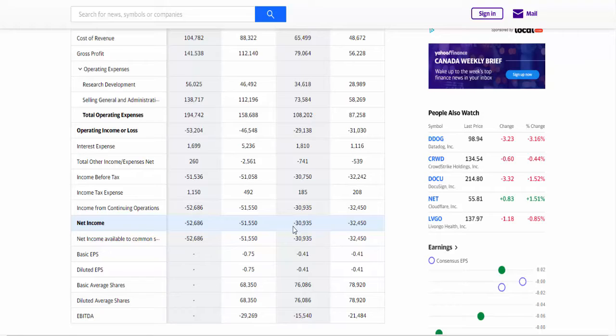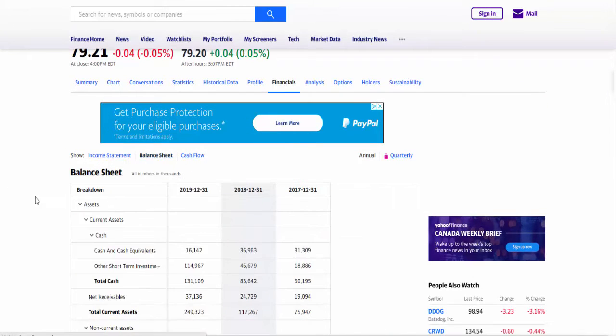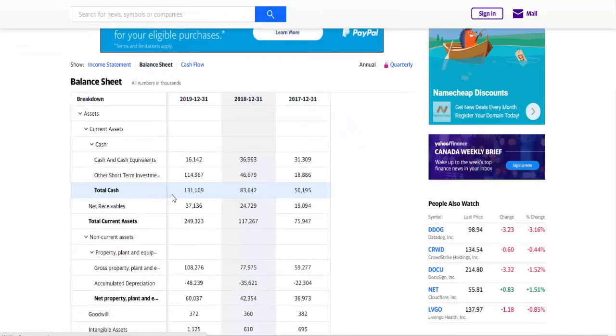We can see that from 2018 to 2019, the contrary actually happened. So like I said, if we are interested in investing in this company, we can Google this information to understand what actually happened. So let's go now to the balance sheet of the company, and I like to go